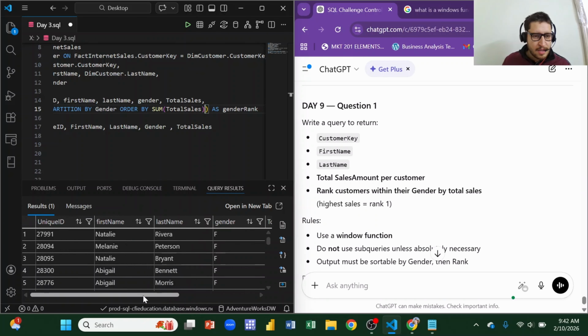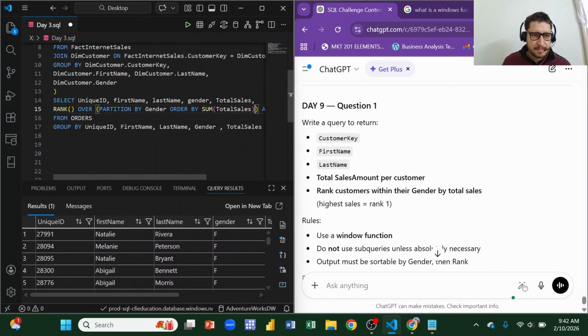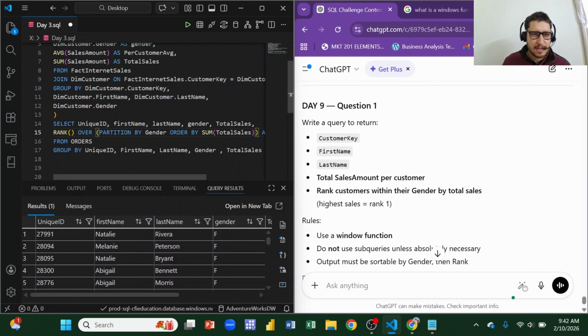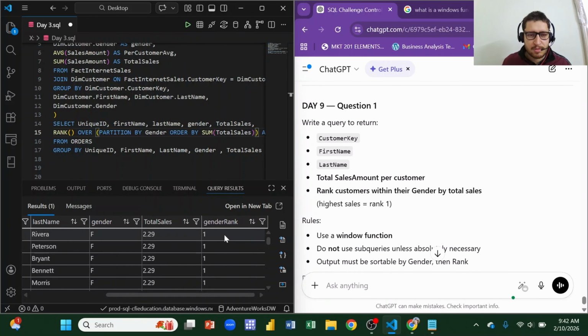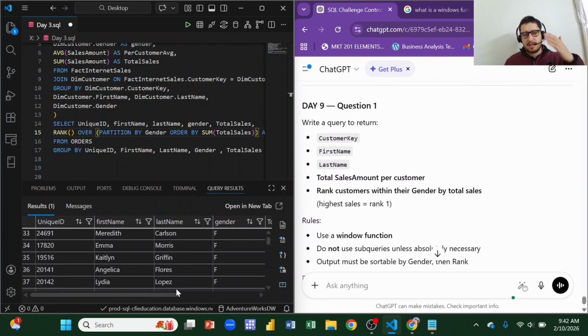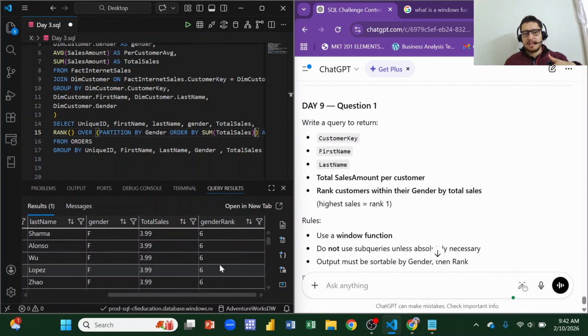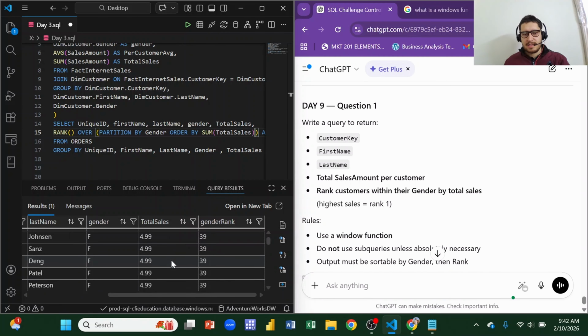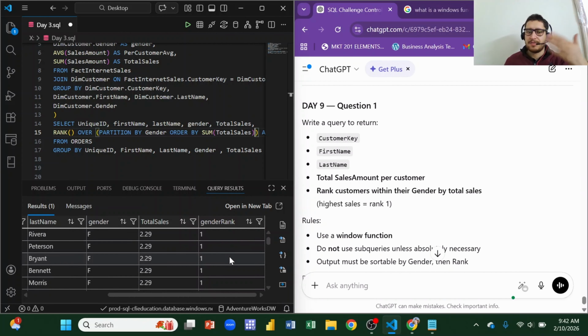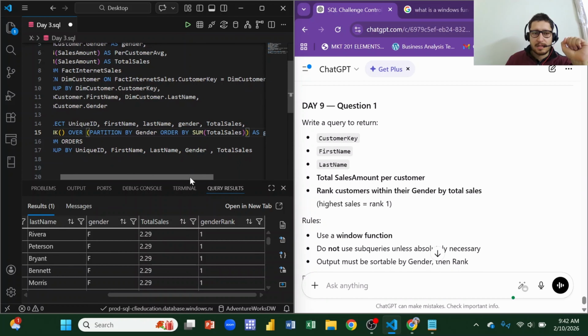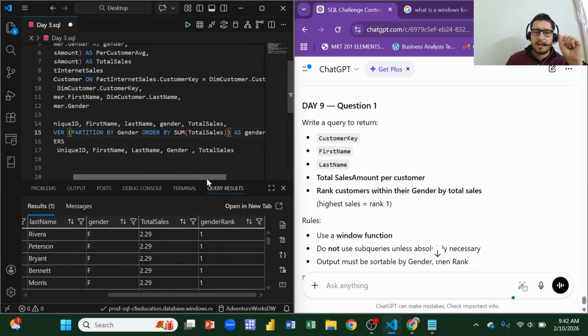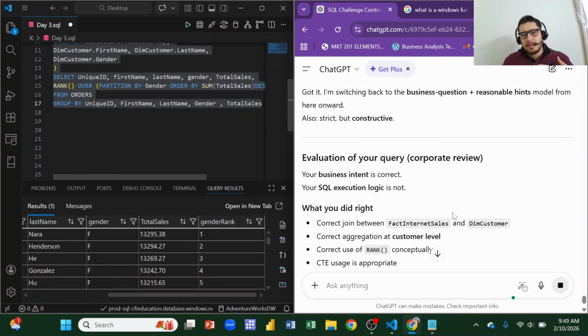I came up with this whole solution using the first name, last name and everything, and then I had a eureka moment, because it is only showing rank one for many customers and rank six for others, and it is not in an orderly manner. The ranks are different, 1, 6, 39, so this is not what we need. We need to rank by 1, 2, 3. So in the window function, after order by sum total, we just wrote it.